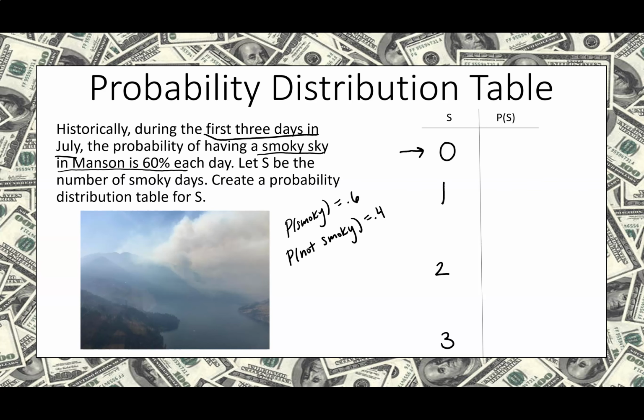All right, so if we are having 0 smoky days, that means we have not smoky, not smoky, not smoky. Well, what's the probability of not smoky? On the first day it's 0.4, the second day 0.4, the third day 0.4. So we're just going to multiply 0.4 times 0.4 times 0.4, and that's our answer there. And on these problems, I don't need you to multiply these things out. I just want to see things like that. If you want to put your little star, you're welcome to.